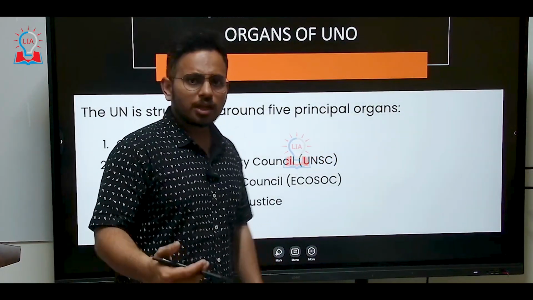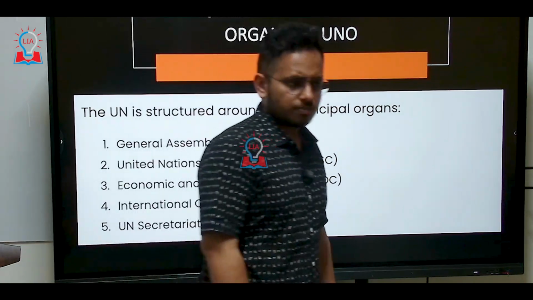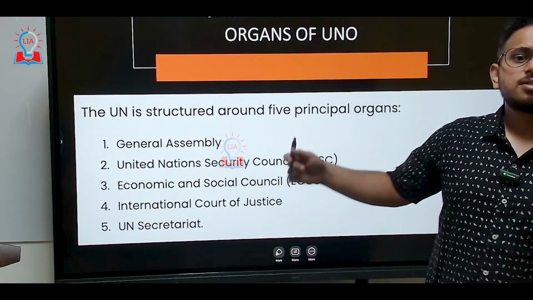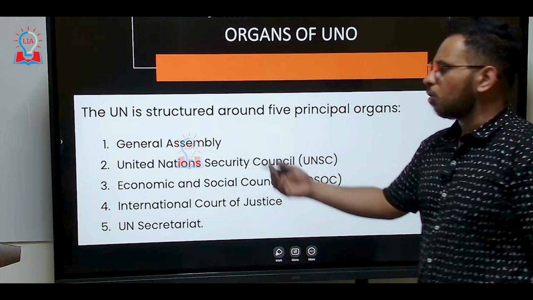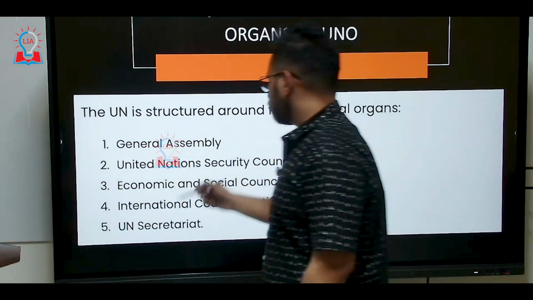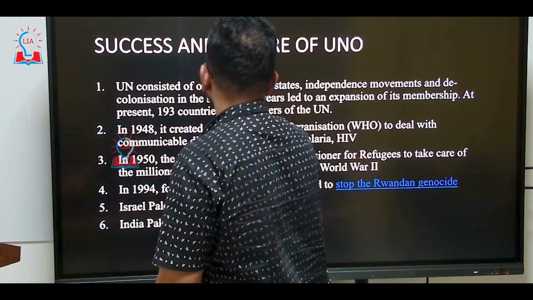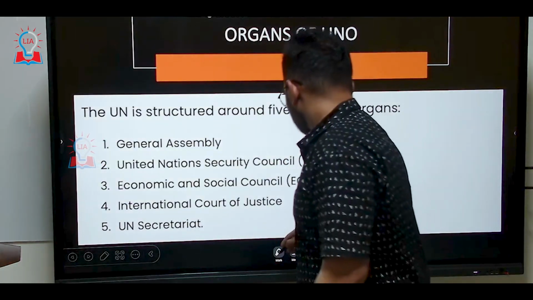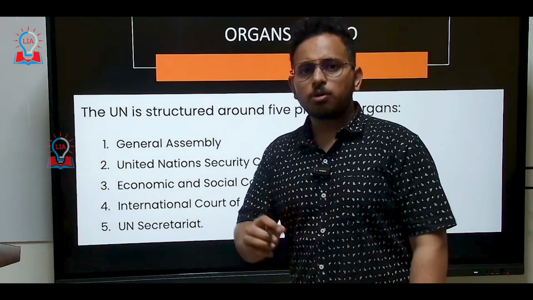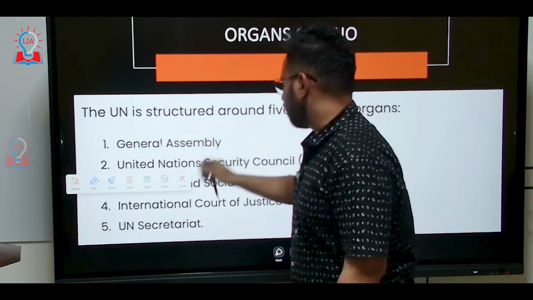in the year 1945. If you look at the principal organs of the United Nations Organization, actually when it was started we had 6 principal organs of the United Nations. As of now we have 5 principal organs of the United Nations, starting from the United Nations General Assembly. The General Assembly is the assembly of all the members of the United Nations. Every member of the United Nations will have a role to play in the General Assembly.